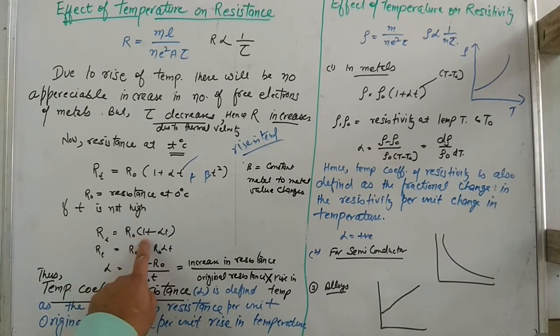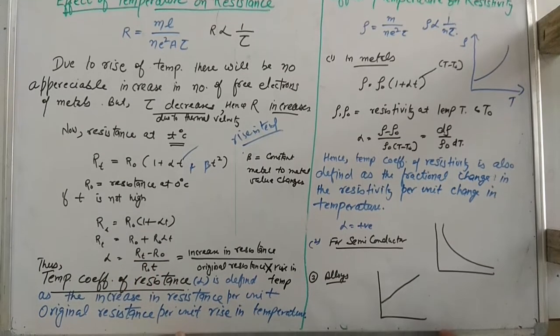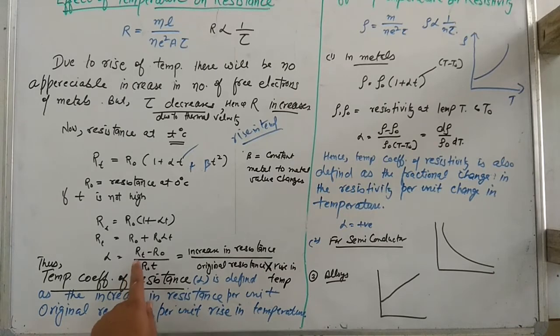Then we multiply inside: R naught plus R naught alpha T. Taking R naught to the downside, alpha is equal to RT minus R naught over R naught into T. RT is the resistance at T temperature, and R naught is the original resistance. This is the increase in resistance, and T is the rise in the temperature. This is called the temperature coefficient of resistance.